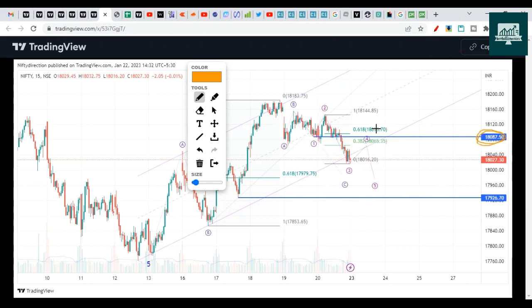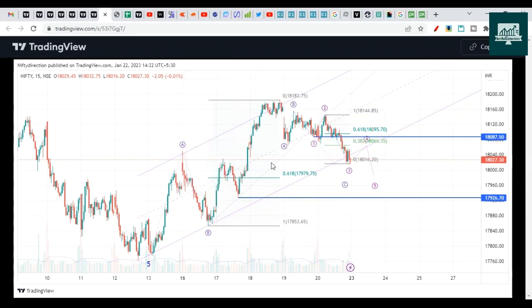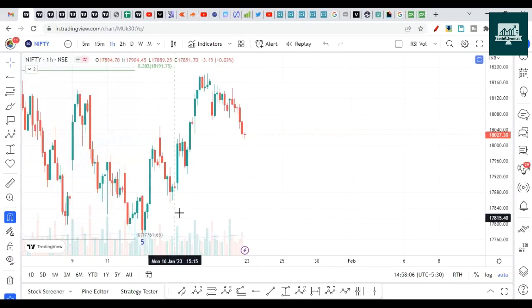If it opens above that, then let it break this high, 18,144. Then we can consider that this swing high is broken. Once the swing high is broken, that is the case for a bullish move to have started. Then it can move towards 17,500. Why 17,500? Let me tell you.